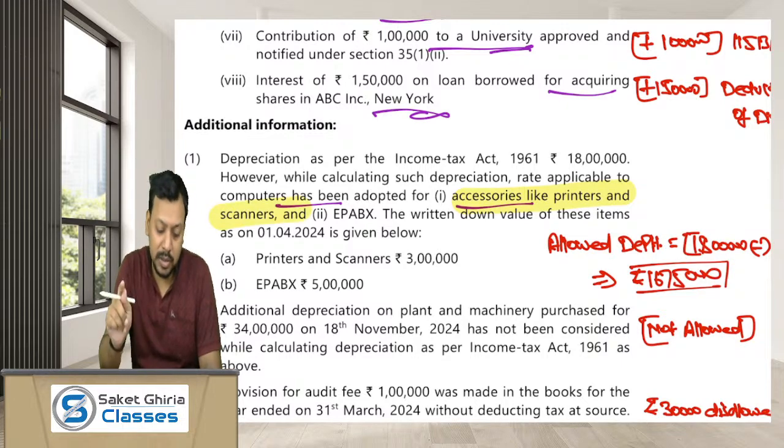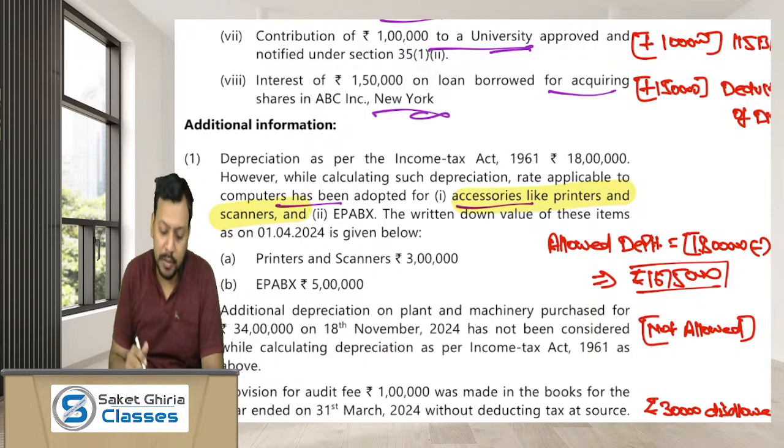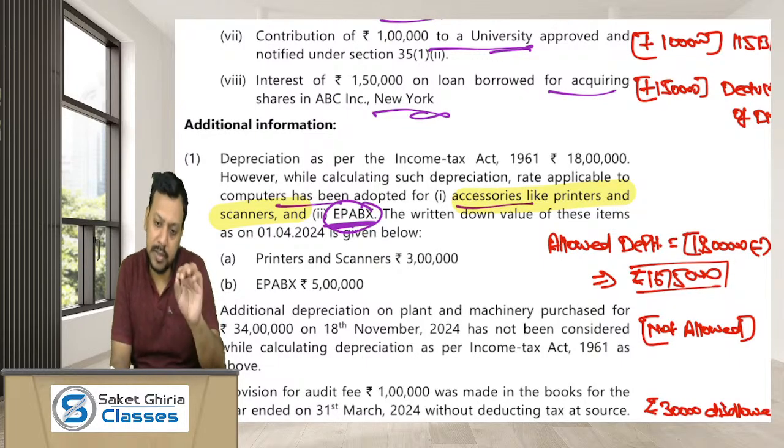But what is the depreciation rate on EPABX? Sir, 15%, because it is considered as plant and machinery, not as a computer. But you have charged depreciation at the rate of 40% on EPABX, but only 15% is allowed. So 25% of depreciation has to be added back. Okay.